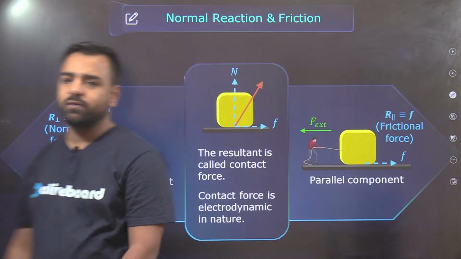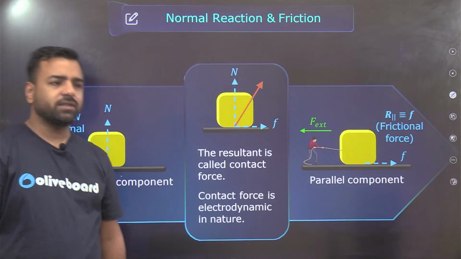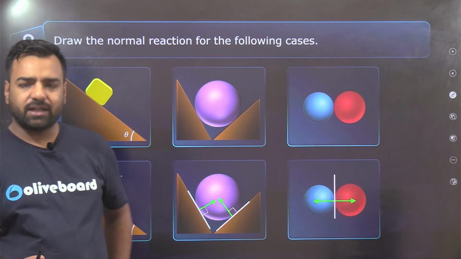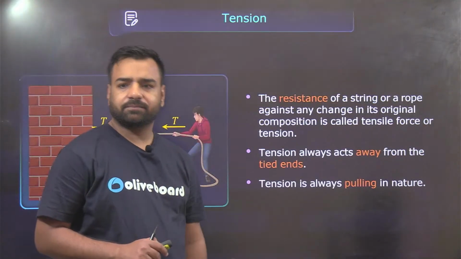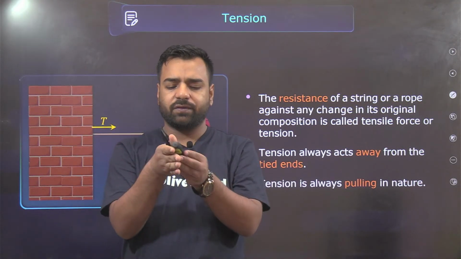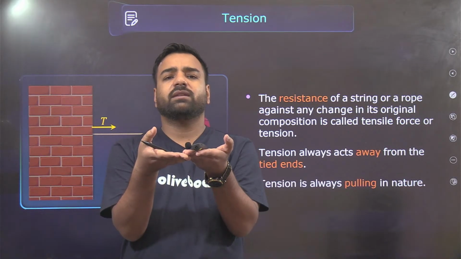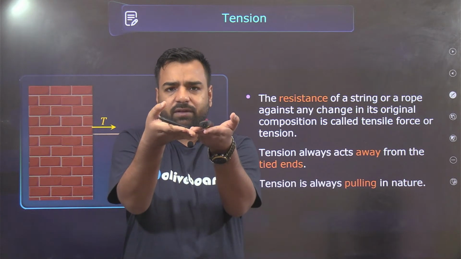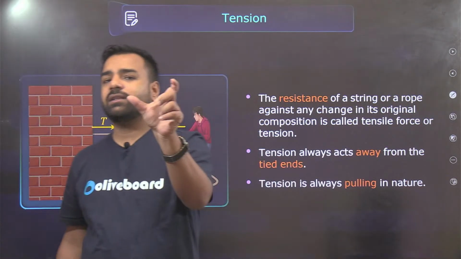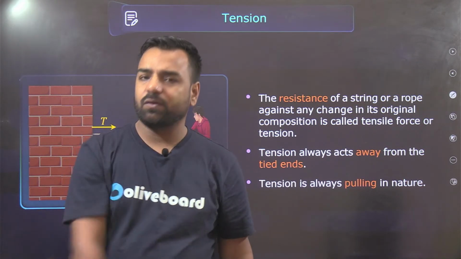What about non-contact forces? Non-contact forces are the ones in which there is no physical contact, like that of gravitation. In that gravitation example, there were two objects of different masses, and now let's say both are magnets. Without even touching, they will attract each other, right? So here, without contact, that force was applicable. That is an example of a non-contact force.